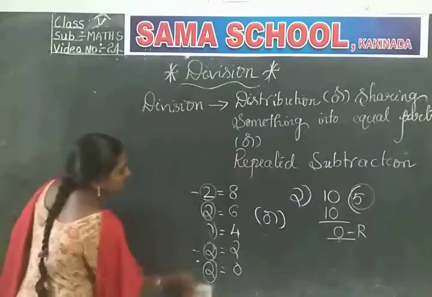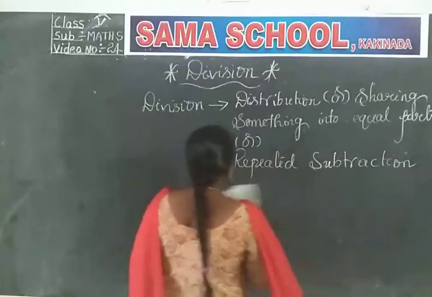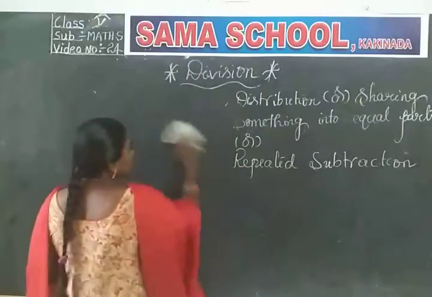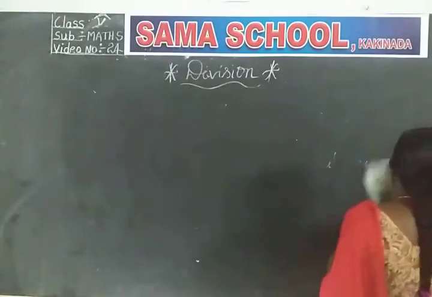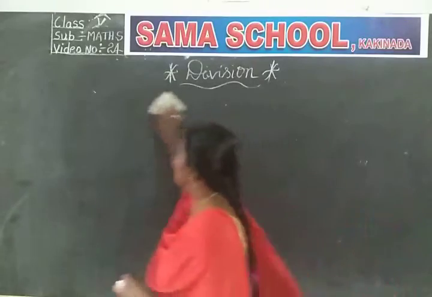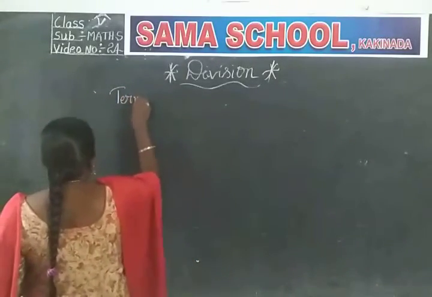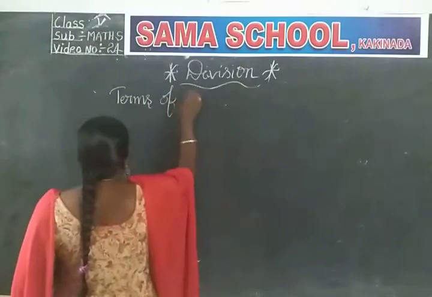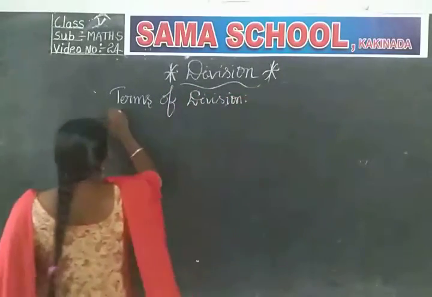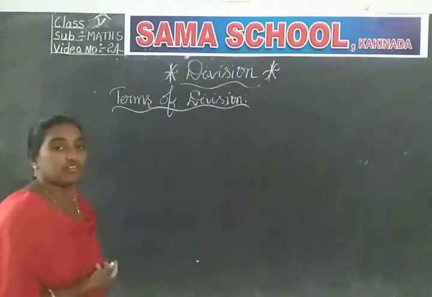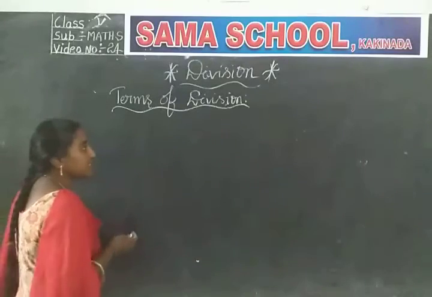After that we have learned the terms of division. We have learned 4 terms in division. 4 words we use in doing division. And what is the symbol we use for division? Divided by. Okay, do you remember we discussed this in the last class?